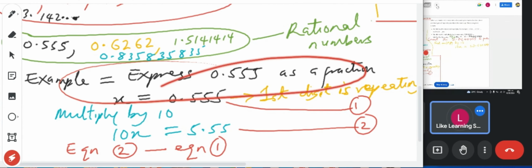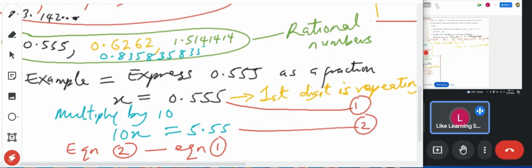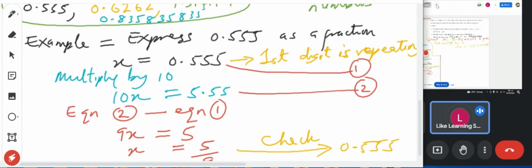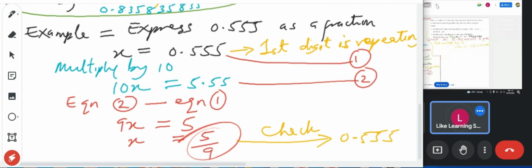The first digit is the repeating one, so we multiply by 10. x is equal to this, so 10x is equal to 10 times this, 5.55. Then we're able to solve for x, because the first digit is the repeating or recurring decimal.